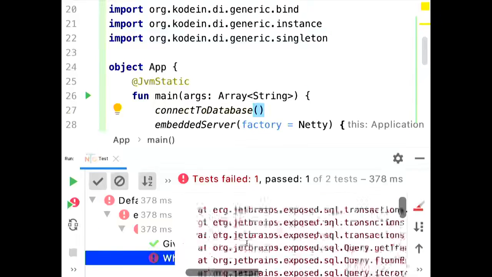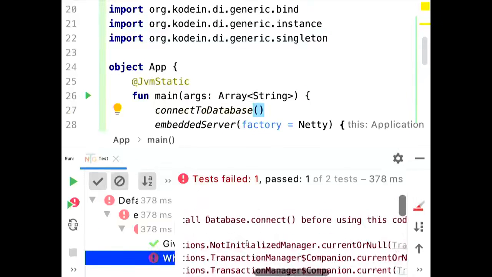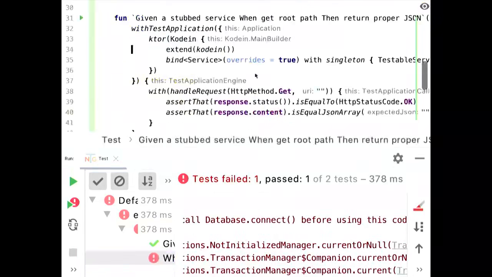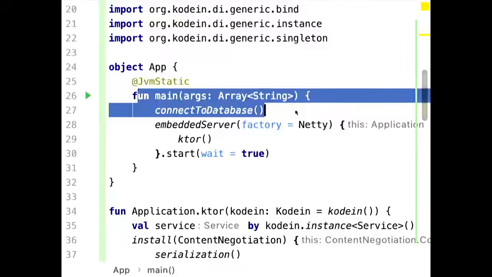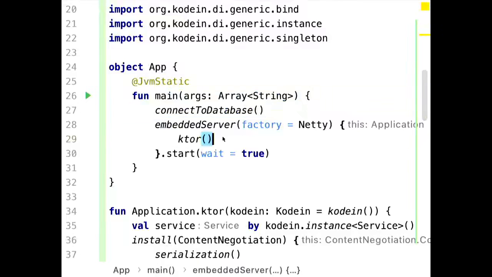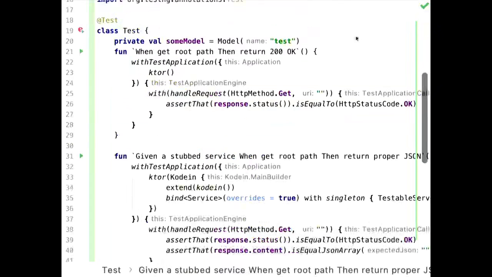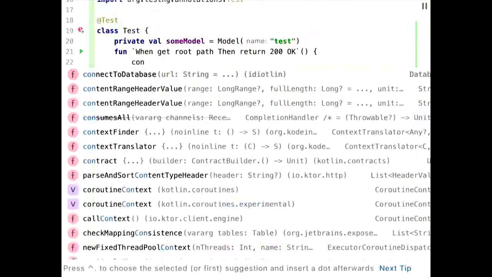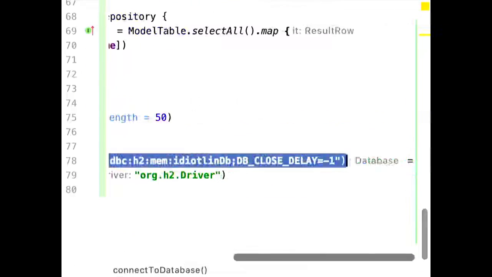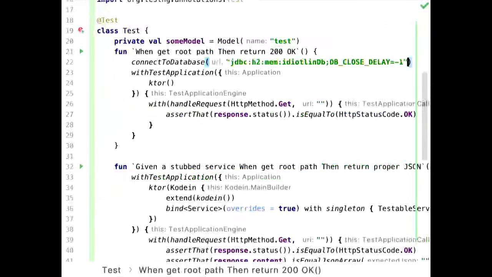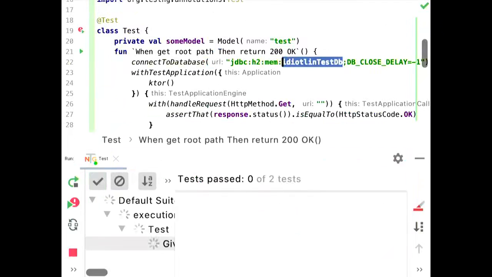Bless you. Please call connect. Whew, what's happening here? Oh yeah, test. We need to do that in the test as well, because this is out of the scope of the test. The test is actually just starting up Ktor with this Ktor configuration. So really dirty. I would not recommend doing that in a real test. This is just for the sake of demoing it here. Just want to use a different in-memory name here.